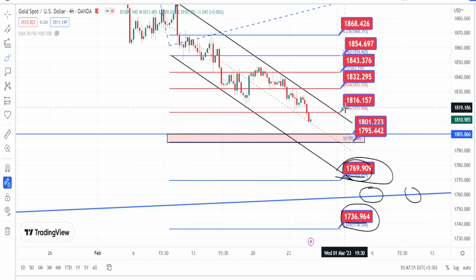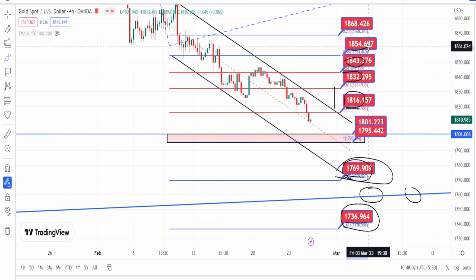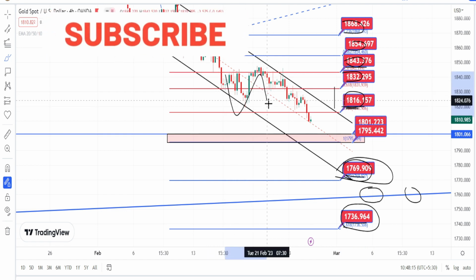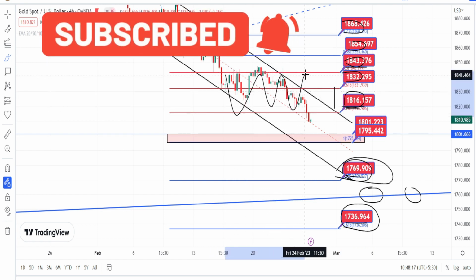And on the bullish side, if the price action breaks the resistance level of 1816, the next levels of resistance are going to be around 1832, 1843, 1854 and 1868. And the levels between 1843 to 1816 are going to be acting as a very strong resistance zone for the current price action.